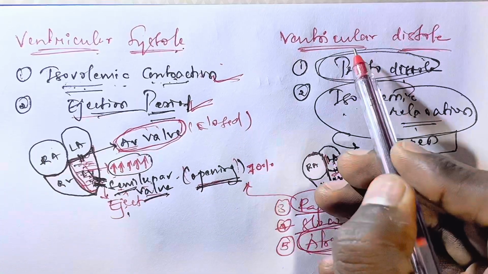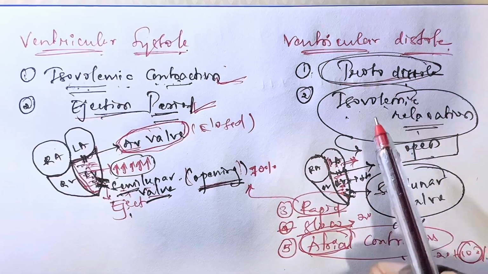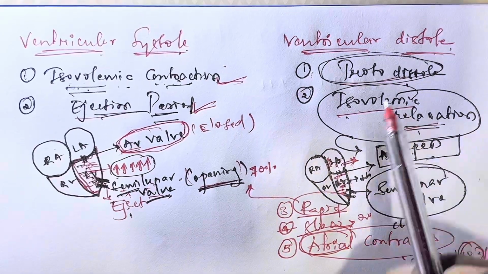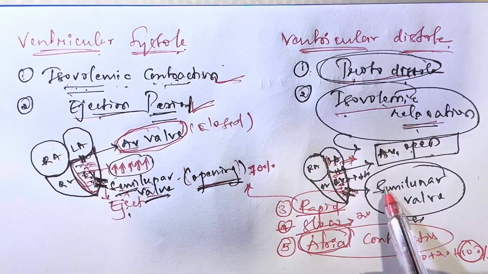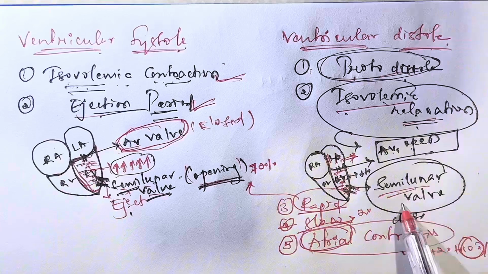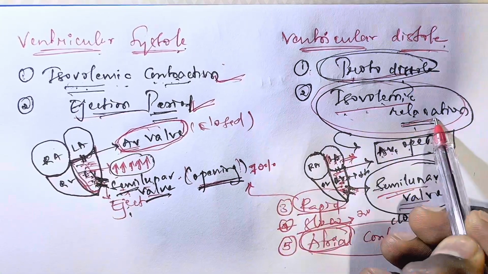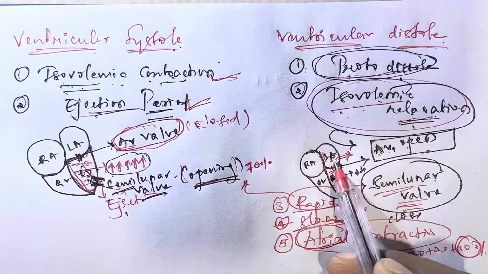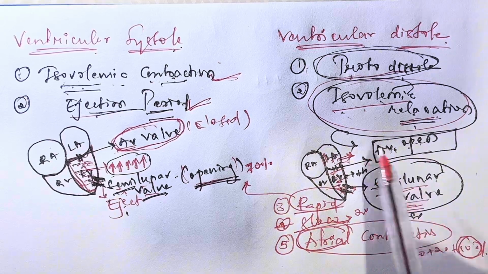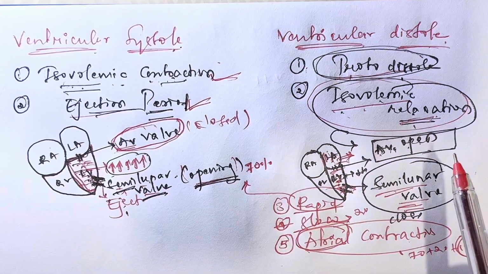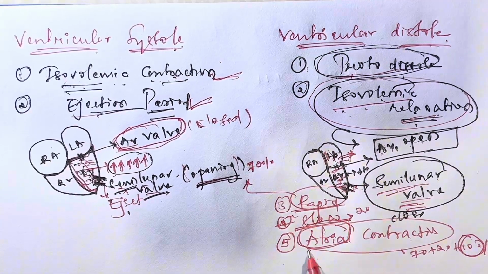Now we can come to left ventricular diastole. Ventricular diastole means there are two things that happen here: protodiastole and the isovolumic relaxation. In the protodiastole, there is a closing of the semilunar valve and the opening of the AV valve. The main significance of isovolumic relaxation is the closing of the semilunar valve and the opening of the AV valve. So that causes filling of blood from atrium to ventricle. How will it fill? There are three things: one is rapid filling, one is slow filling, another one is atrial contraction.